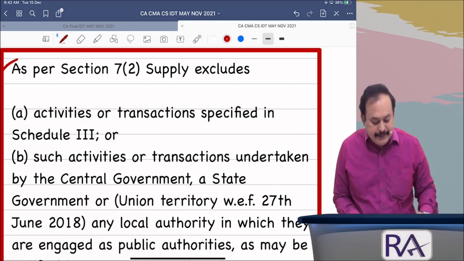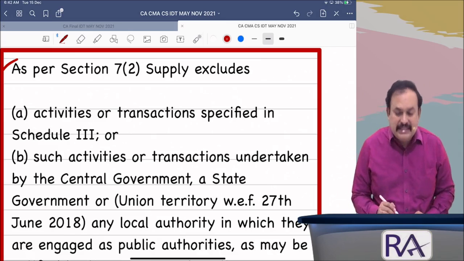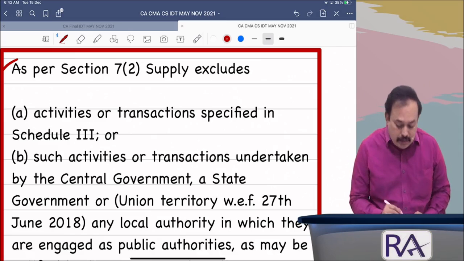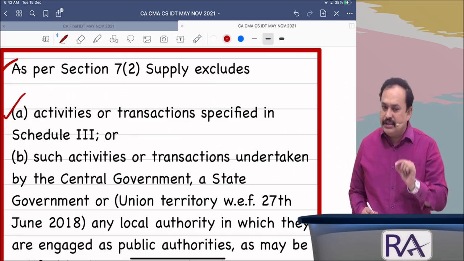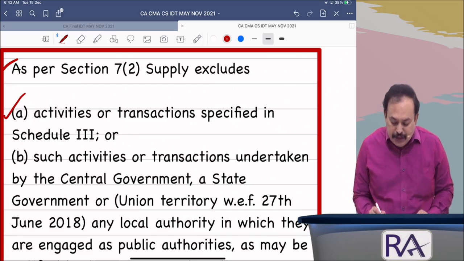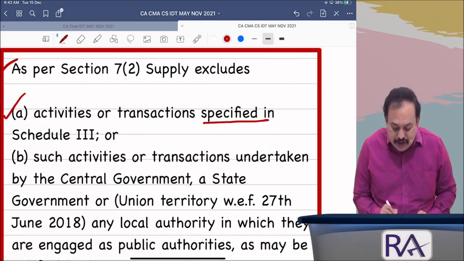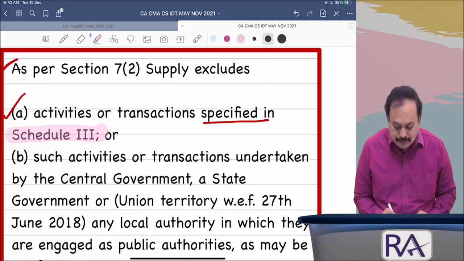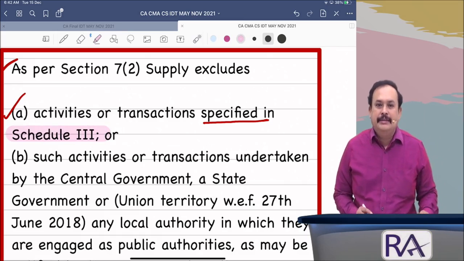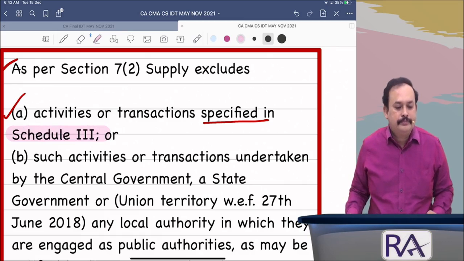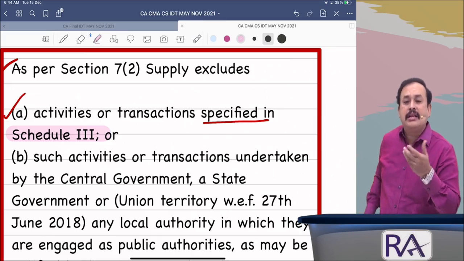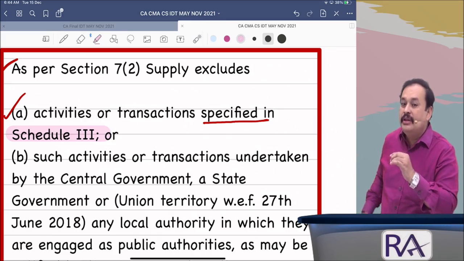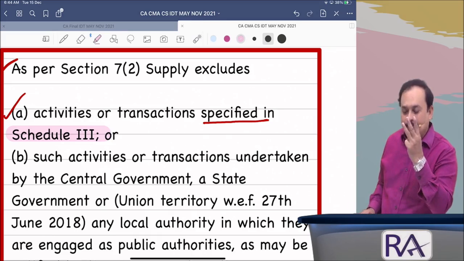First one, Section 7, subsection 2, clause A speaks of activities or transactions specified in Schedule 3. Need to understand. Now let us start the detailed discussion on Schedule 3, which is as follows.